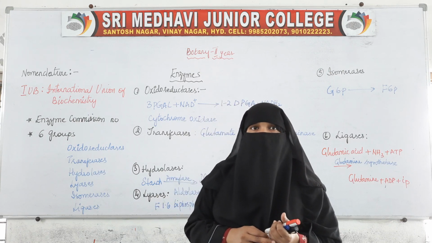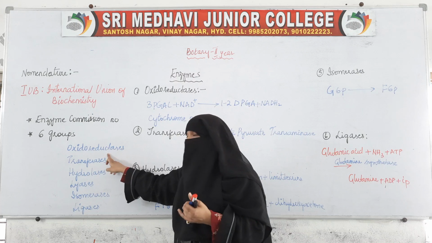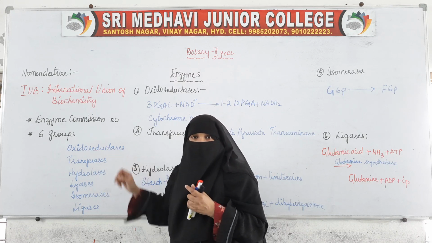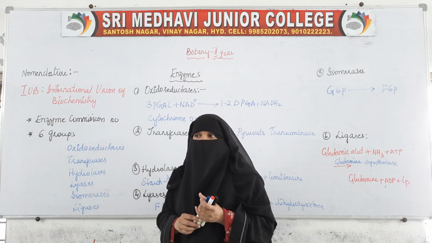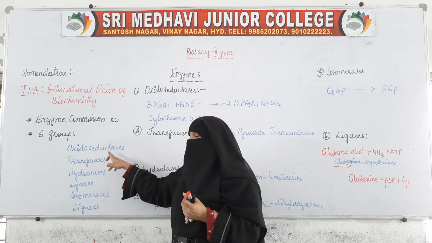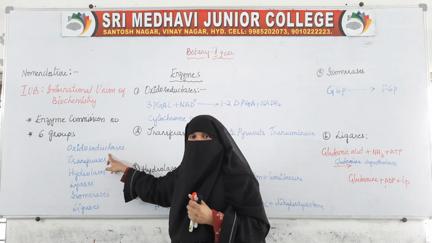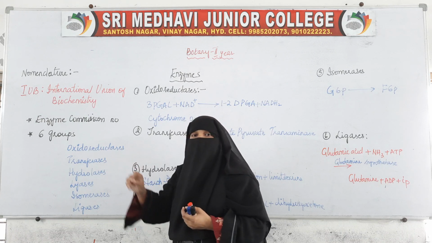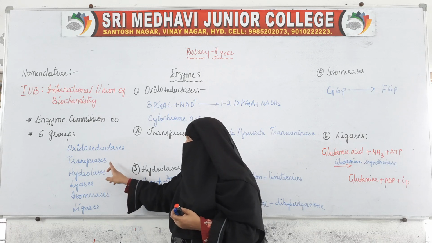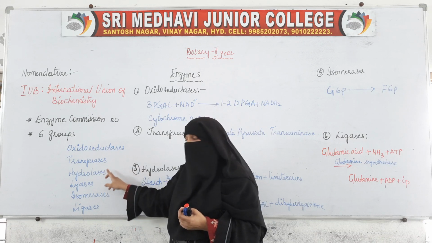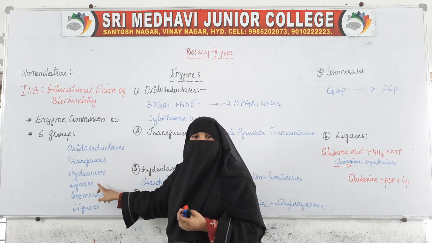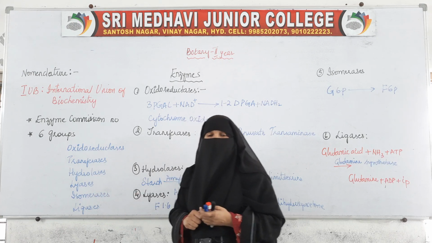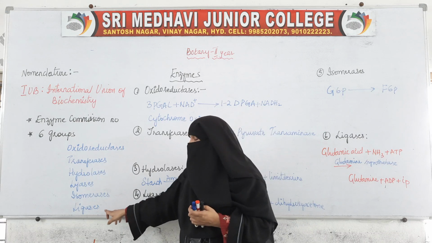Those 6 groups are: the first group is oxidoreductases, the second group is transferases, the third group is hydrolases, the fourth group is lyases, the fifth group is isomerases, and the sixth group is ligases.